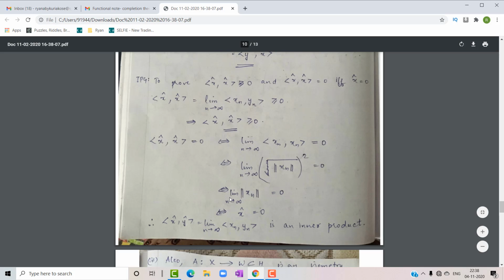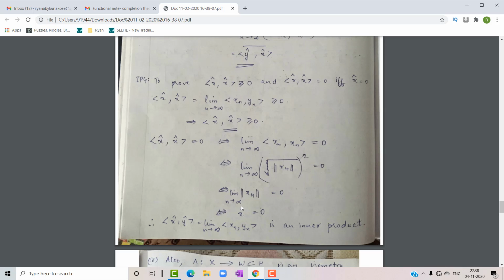That implies limit n tends to infinity norm of xn is equal to 0, from which we can write x cap is equal to 0. And the reverse part is also true. That is, if x cap is equal to 0, we can write limit n tends to infinity norm xn is equal to 0, which implies limit n tends to infinity norm xn the whole square is equal to 0, which implies limit n tends to infinity inner product of xn and xn is equal to 0, which implies inner product of x cap x cap is equal to 0. That is, the if and only if condition is also satisfied.